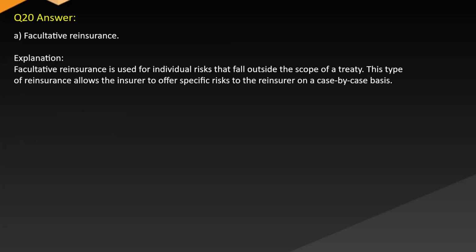Answer: A. Facultative reinsurance. Explanation: facultative reinsurance is used for individual risks that fall outside the scope of a treaty. This type of reinsurance allows the insurer to offer specific risks to the reinsurer on a case-by-case basis.